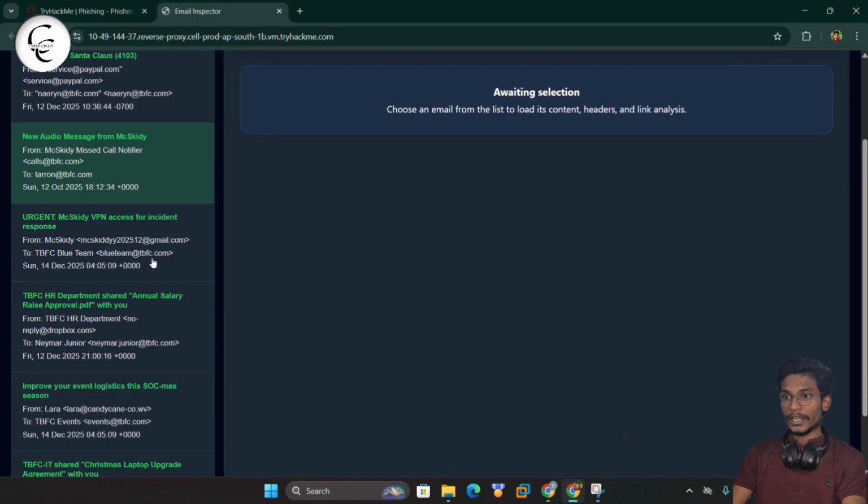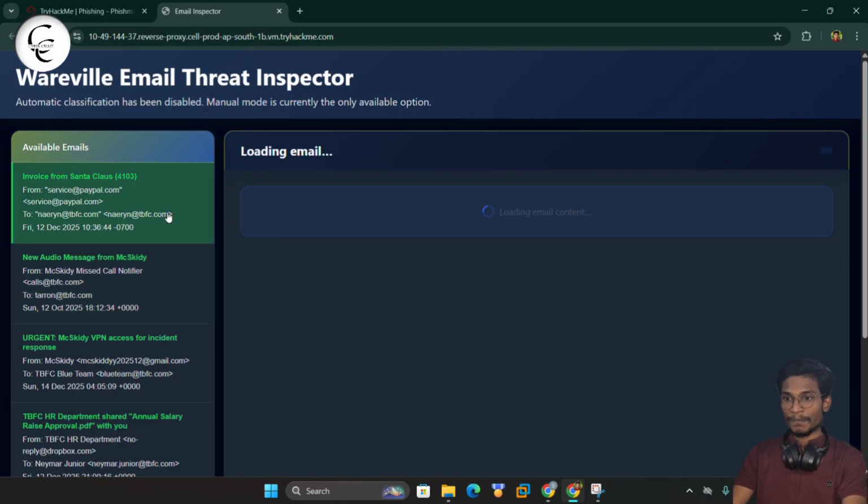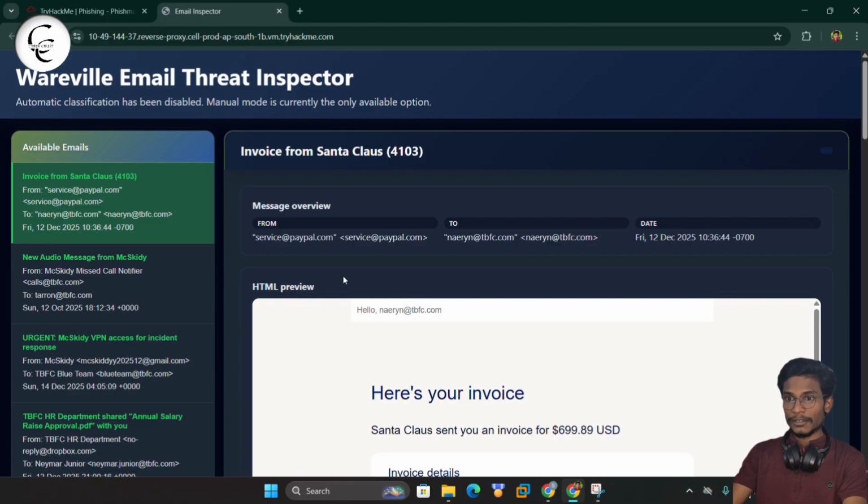So guys, we have to check all these emails, and first of all we have to decide whether it is a spam email or a phishing email. And then if it is a phishing email, we have to identify the three phishing techniques that have been used in this email. So first of all, we will check the first email. So now here we can see this is from